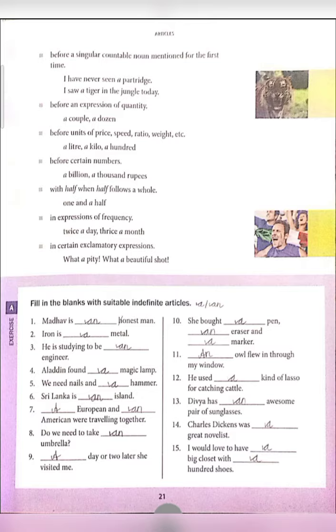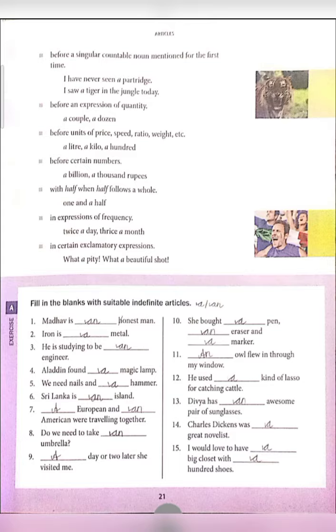Now see the tenth example. She bought a pen, an eraser and a marker. Here eraser begins with a vowel, that's why we have "an", and the others are consonants, that's why we use "a" here. Next, an owl flew in through my window. See here, an owl. This is a bird name. It begins with a vowel, that's why we have used "an" here.